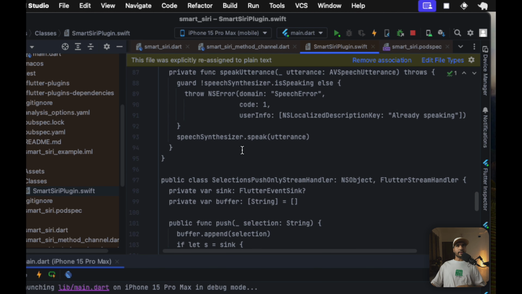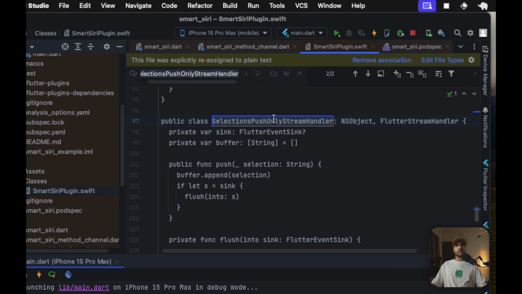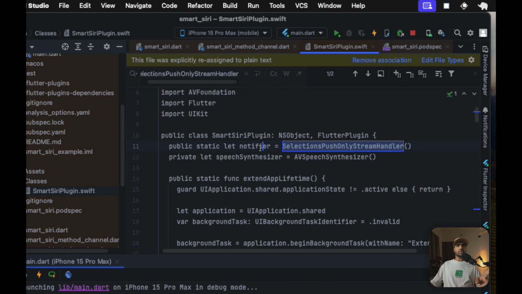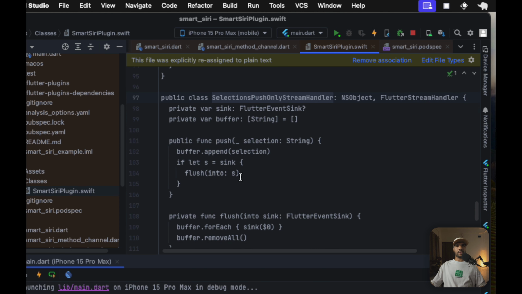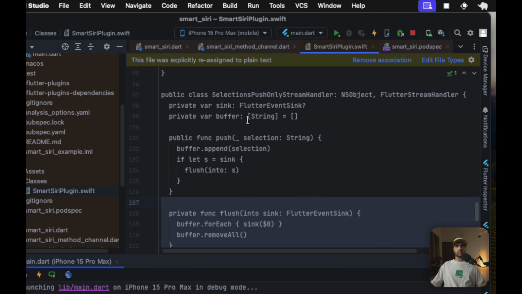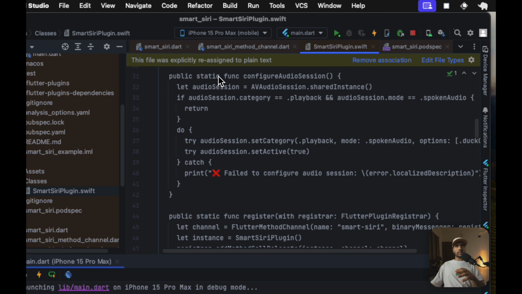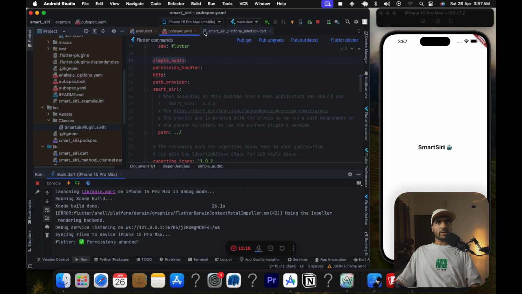Basic Swift code to implement the text to speech. Perfect. And below we have our selection push only stream handler, which is utilized to initialize our notifier over here. And here you can see I've implemented the push and flush functions on listen, so basic functions for our Flutter stream handler, which is going to be utilized to pass on all of the messages from Swift to Dart. So we've talked about our plugin. It's not very complicated. It's quite a basic plugin here.